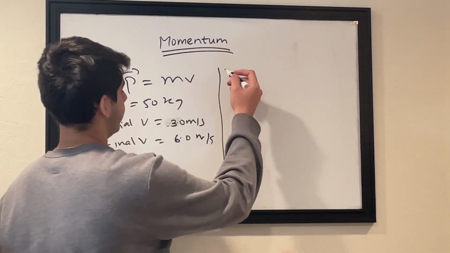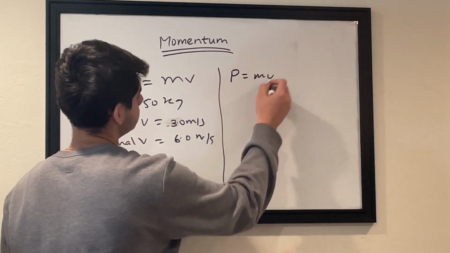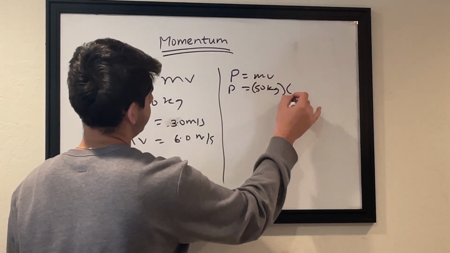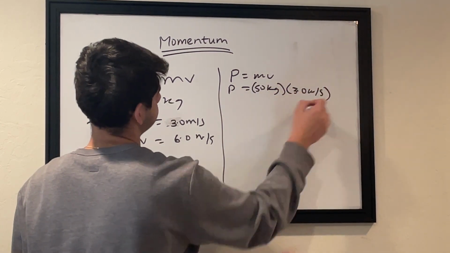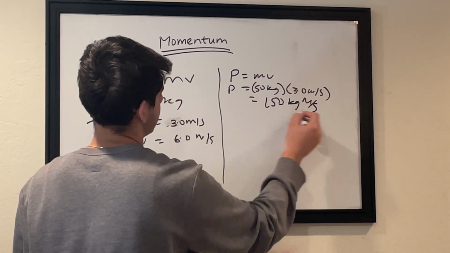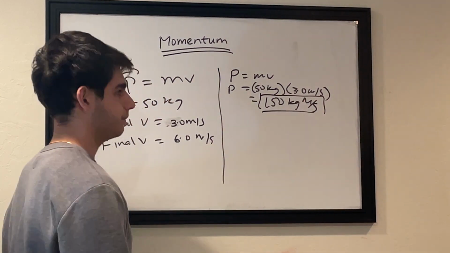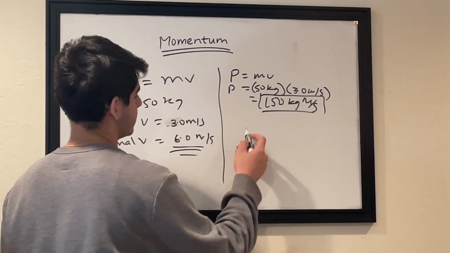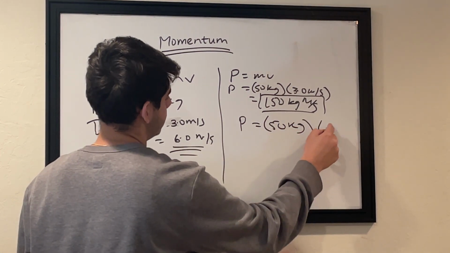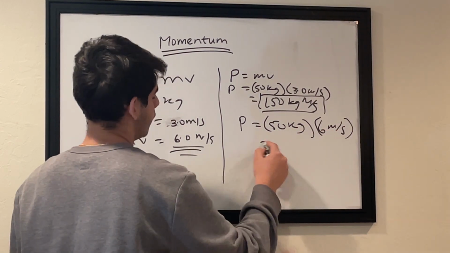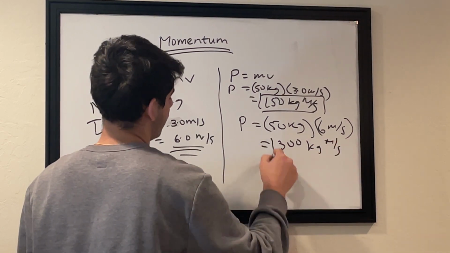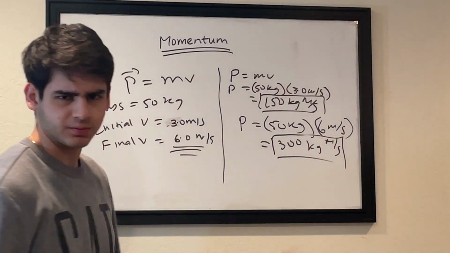So let's do for 3.0 first. So P is equal to mv. So P is equal to 50 kgs times 3.0 meters per second, which gives me 150 kg meters per second at 3 meters per second speed. Now let me calculate it at 6 meters per second. So P is equal to 50 kgs times 6 meters per second, which gives me 300 kg meters per second, which is surely more than 150 kg meters per second, yeah?